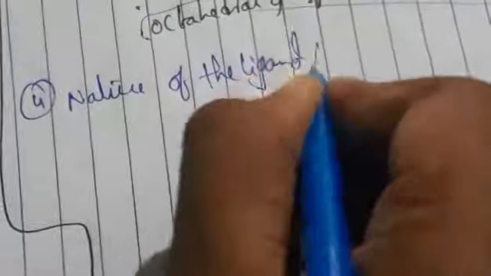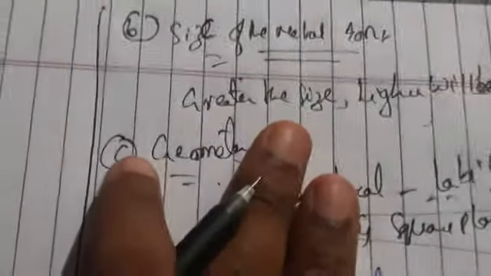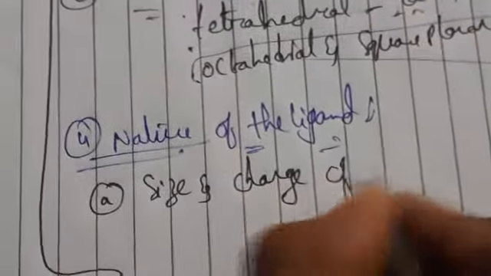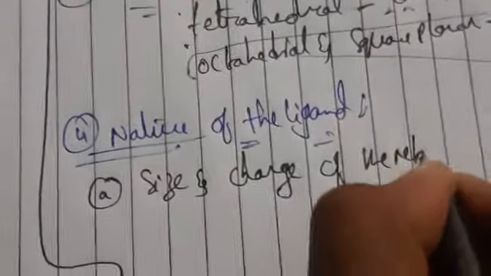Okay, what is the next factor? Nature of the ligand. So this is the next factor, nature of the ligand. In this, it depends first of all on the size and charge of the ligand. Earlier we spoke about the size of the metal ion. Here we are speaking about size and charge of the ligand.